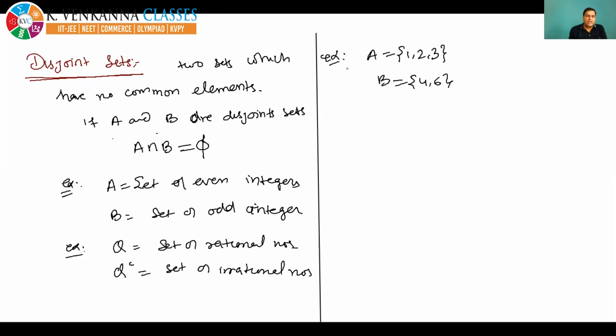Now there are only two definitions left here, and after that I am going to start Venn diagrams. The next one is the universal set. Now, what is this universal set? Listen carefully.